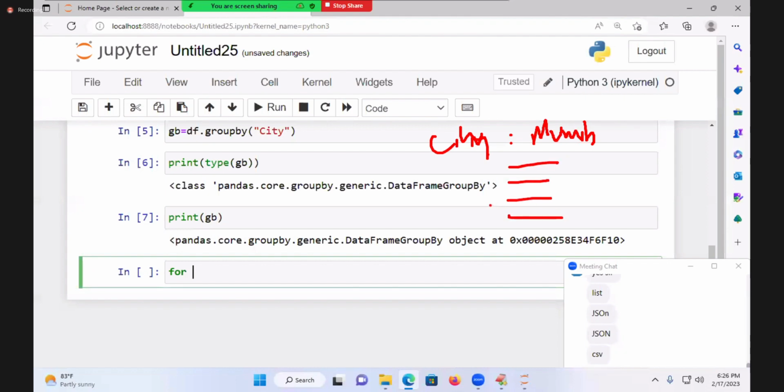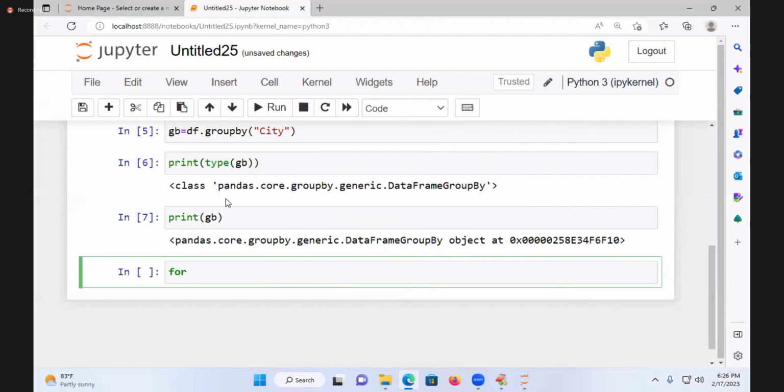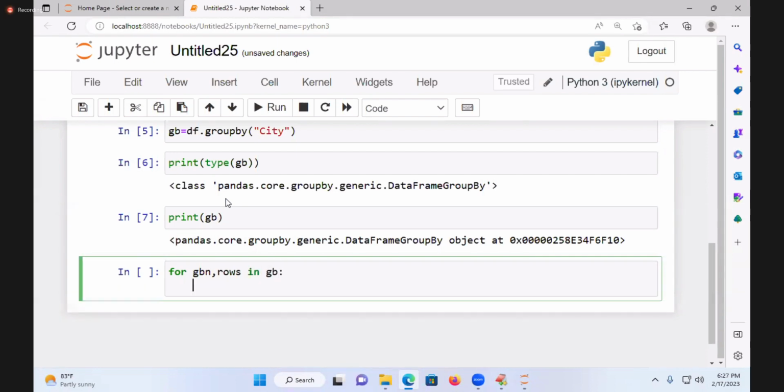Next is the city. What is the city name? Delhi. Under Delhi, the Delhi information will print. Next city is Sydney, and the Sydney information will print. Now come on to that. Group name, comma, under that the rows will be there. In GB, why am I writing two things? GB contains two pieces of information. One is the group name, the other is the group details.